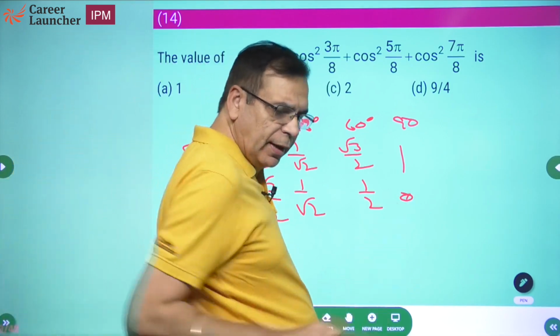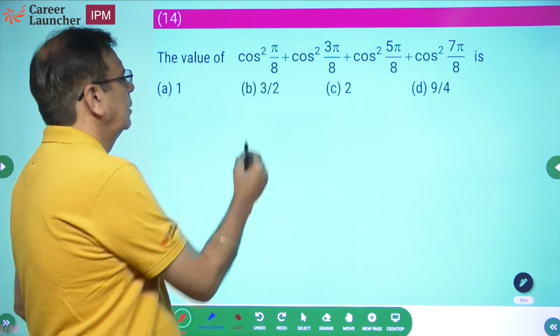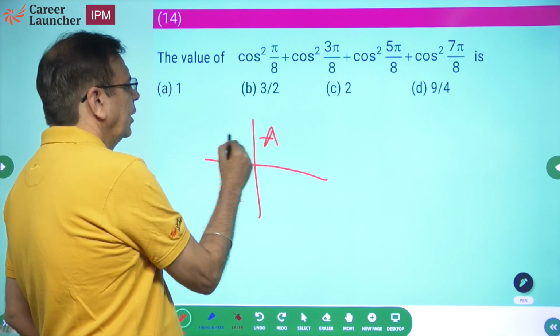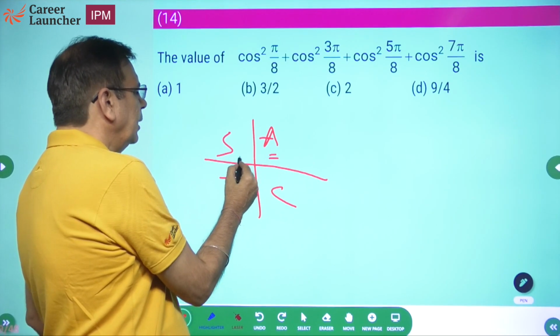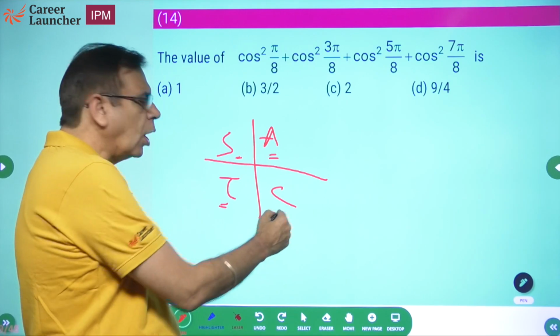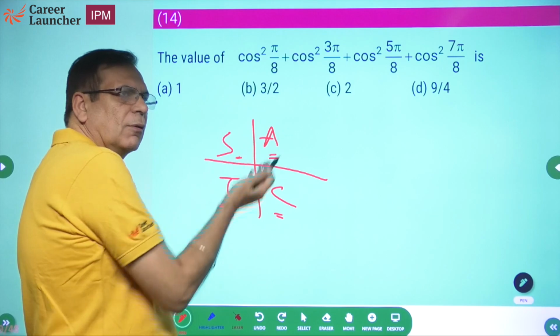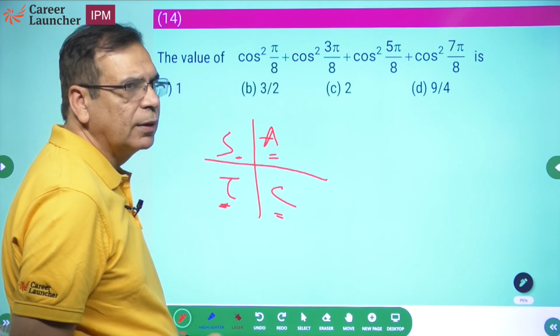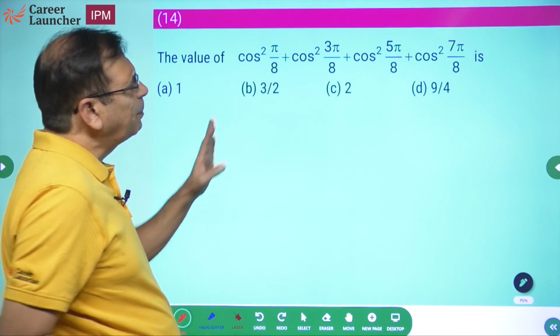What else do I know as far as trigonometry is concerned? After school to cinema, the quadrant rule. All are positive in the first quadrant. In the second, only sine is positive; in the third, only tan is positive; in the fourth, only cos is positive. Cos and reciprocal of cos, tan and reciprocal of tan, which is cot, sine and reciprocal of sine are positive in the respective quadrants. That much I know. What else do I know? These have patterns.